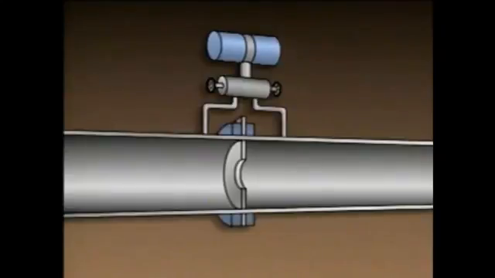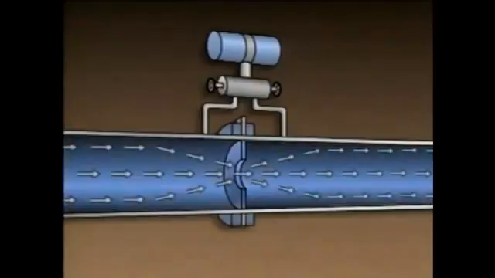More specifically, the orifice plate causes an energy conversion to take place. As fluid flows through the opening in the orifice plate, its pressure decreases and its velocity increases. The conversion of pressure to velocity causes the pressure on the downstream side of the plate to fall below the pressure on the upstream side.